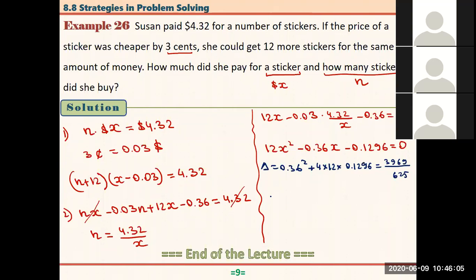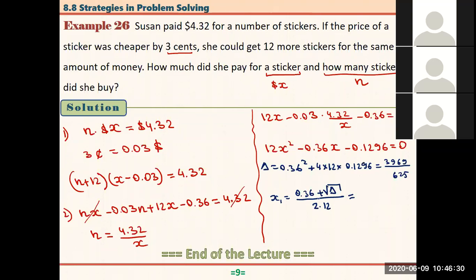So here we have x sub 1 equals minus b, that is 0.36, plus square root of delta, over 2 times 12, right? So I know this answer. That is 0.36 plus the square root of the answer over 24.